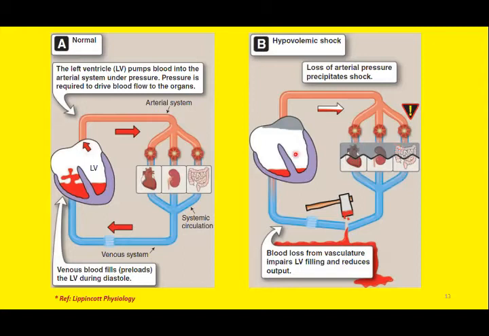So you can compare a normal individual with a patient of hypovolemic shock. In hypovolemic shock, the cardiac output is low because the venous filling is impaired, the blood loss is there, and all the organs are supplied by an inadequate amount of blood.